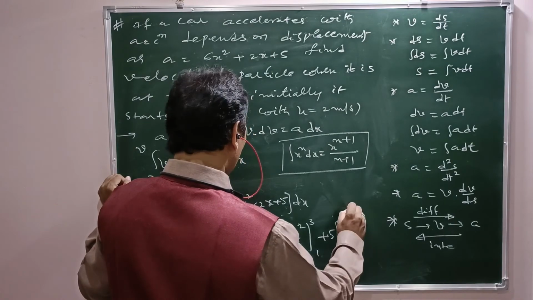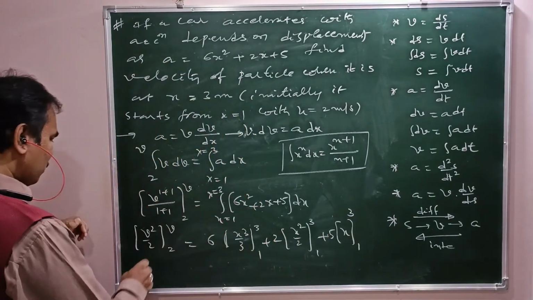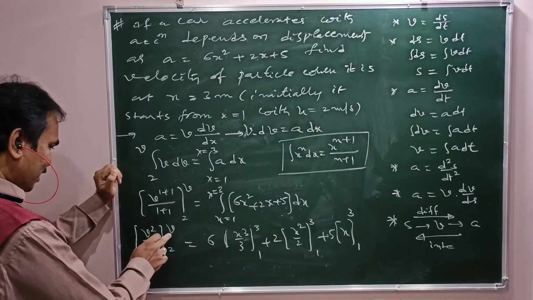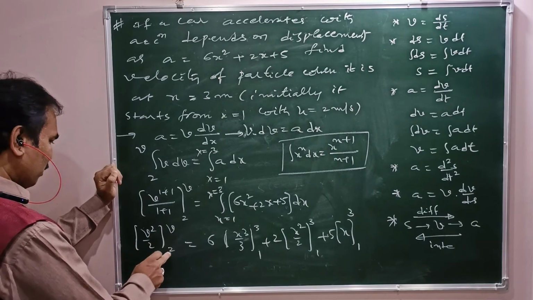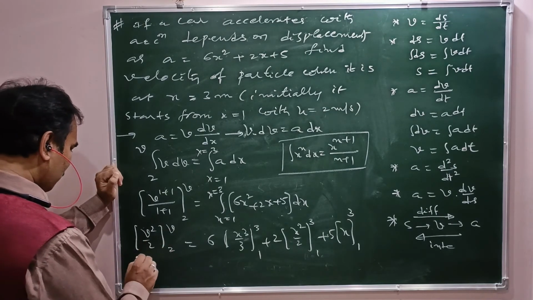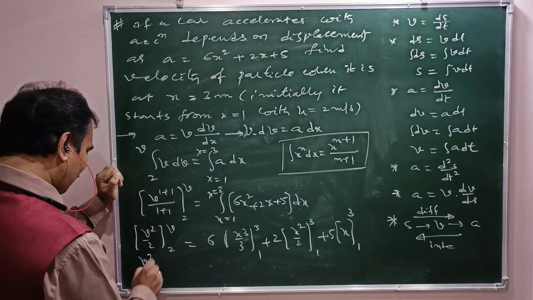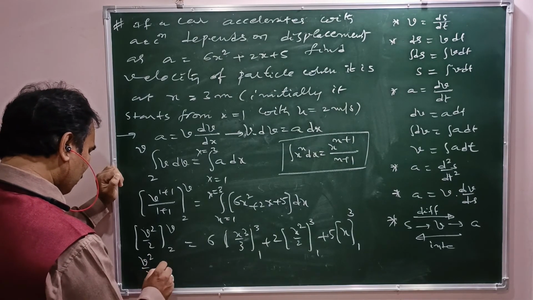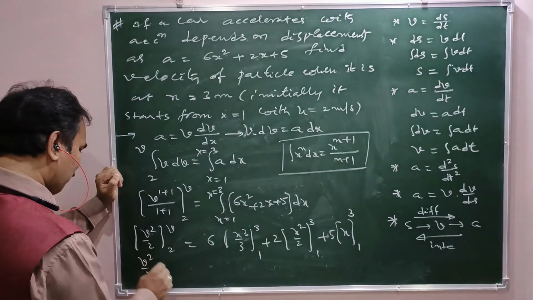Limits 1 to 3. The upper limit is v and the lower limit is 2, so we get v square by 2 minus 2 square by 2.